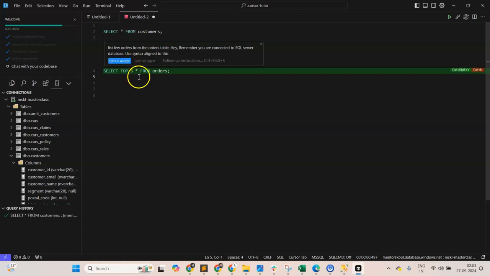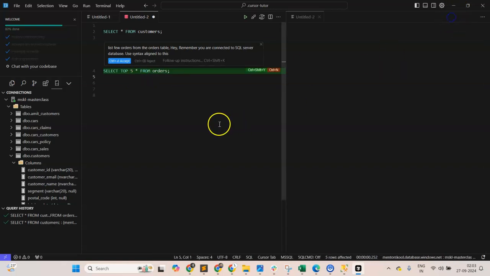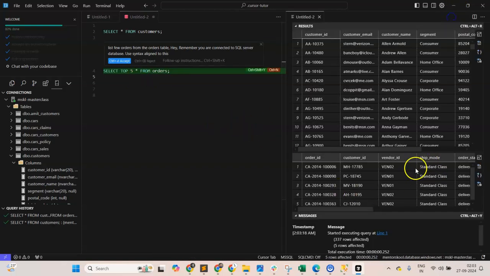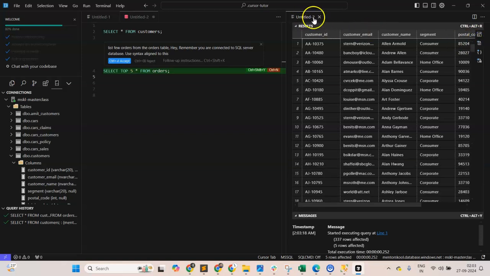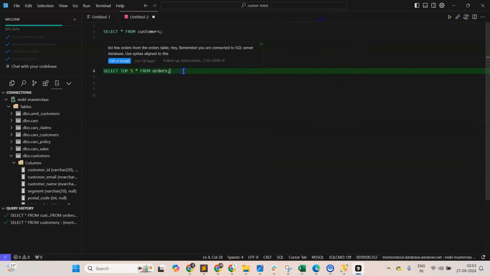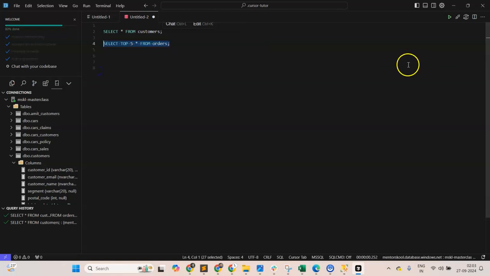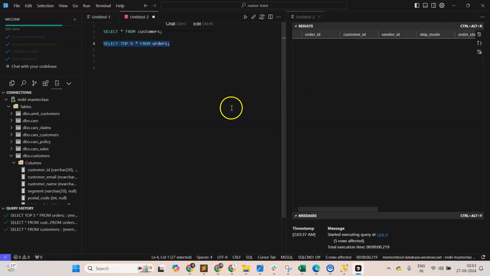And top 5 star from orders. Go ahead and execute. All good. Getting the next one. There's somewhere this screen. Let me just close and see what. First of all, I'll accept it. Control Shift Y, and I'll say okay.